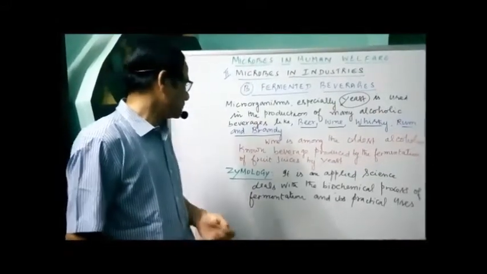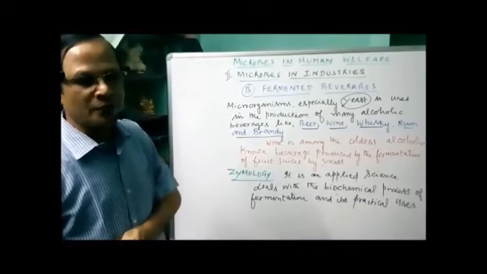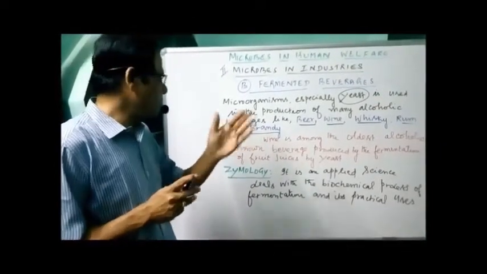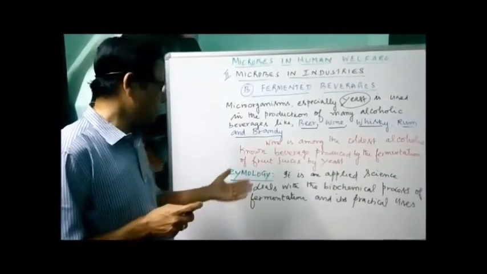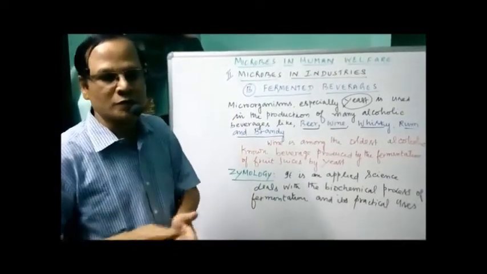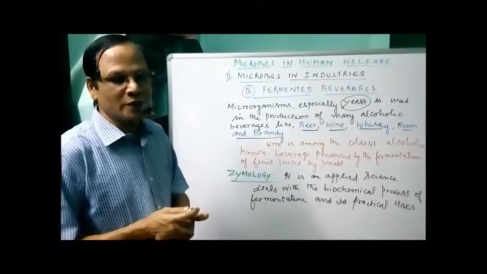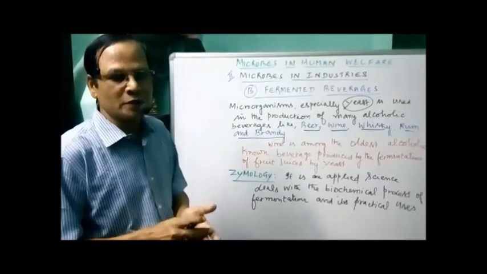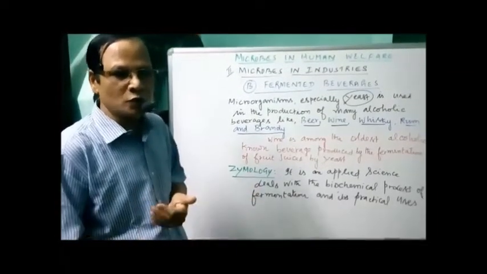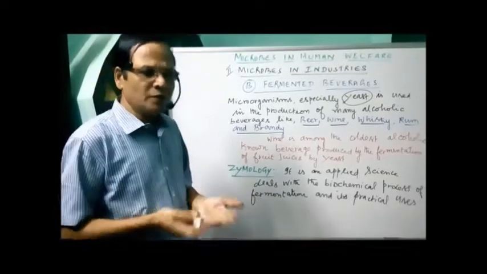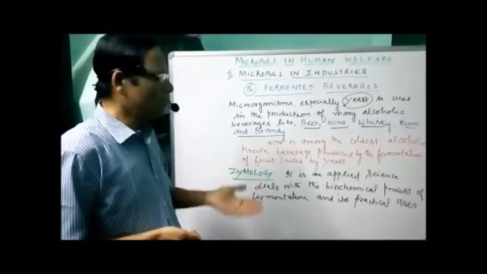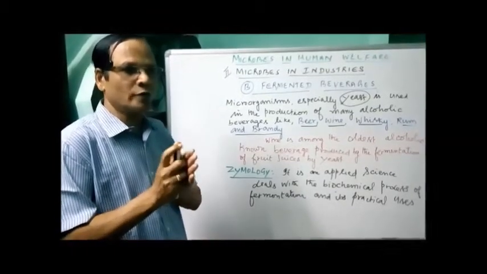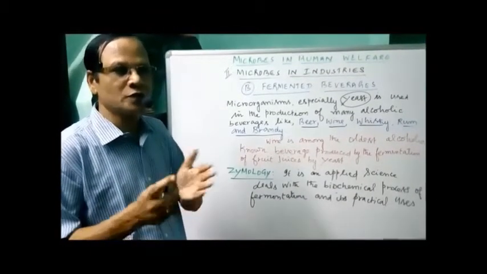yeast. Now, what is zymology? It is an applied science that deals with the biochemical process of fermentation and its practical uses. The study of fermentation is known as zymology. What is the use of fermentation in different methods? Though they are alcoholic beverages, wine is used for making the cough syrup given to children.